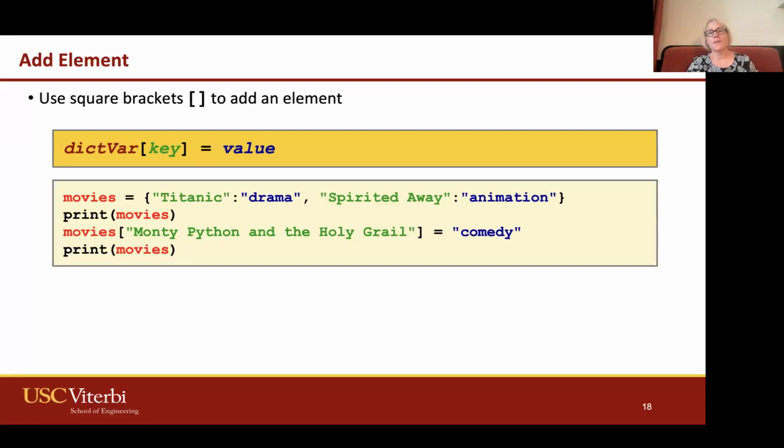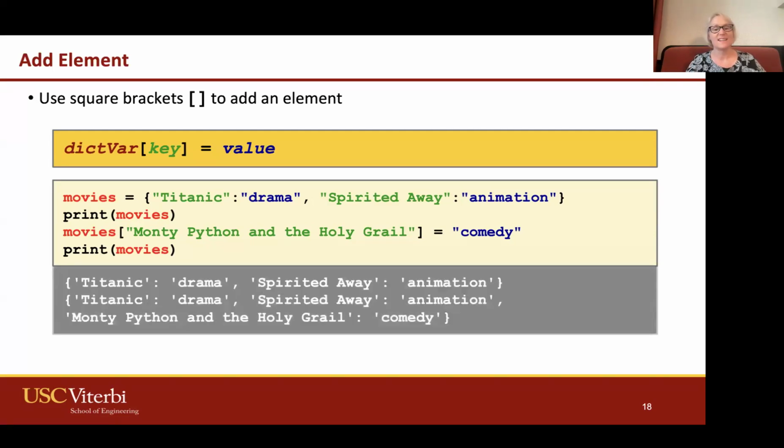So this time I created a dictionary called movies. Hopefully you can see that for my keys, they're movie titles, and then the values are the genre. So I have Titanic, drama, Spirited Away, animation. As you can see, there are two elements in my dictionary.